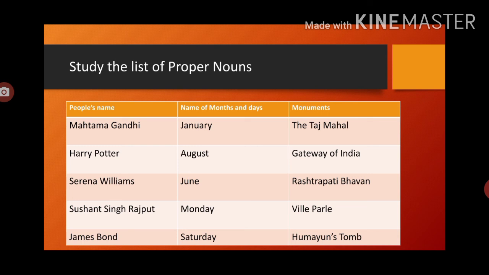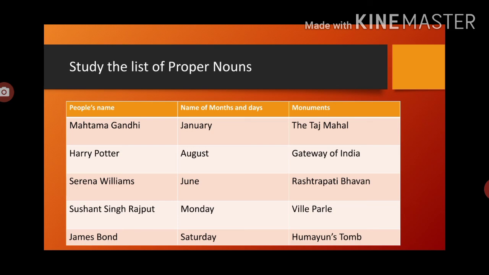Names of months and days are also proper nouns. January, February, March, April till December, and Sunday, Monday, Tuesday, Wednesday, Thursday, Friday, Saturday, all 7 days are also proper nouns. So their first letter should be capital. Now all the monuments, Taj Mahal, Gateway of India, Rashtrapati Bhavan, Vile Parle, Humayun's tomb, all are the famous monuments or the history, we can say the heritage of India. So all the famous monuments are also proper nouns.